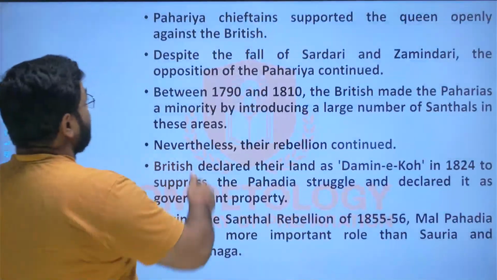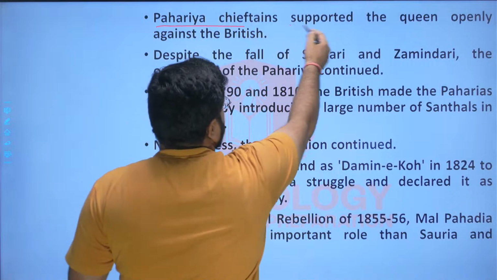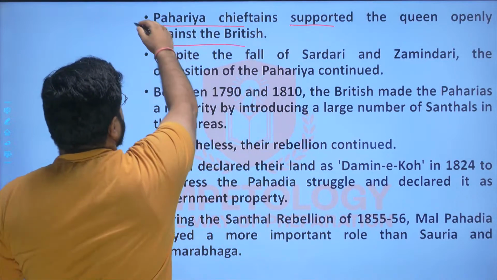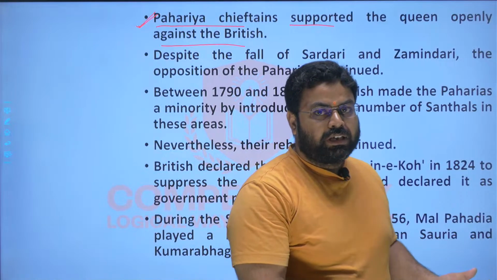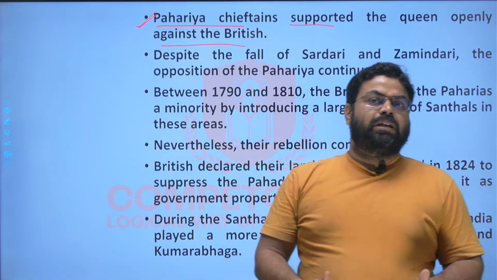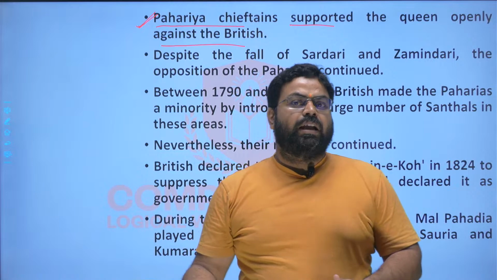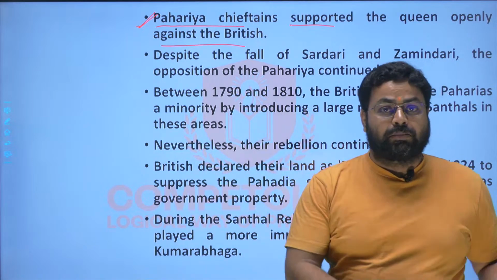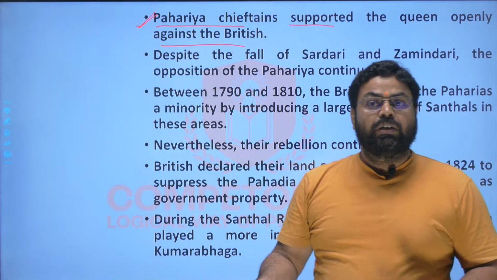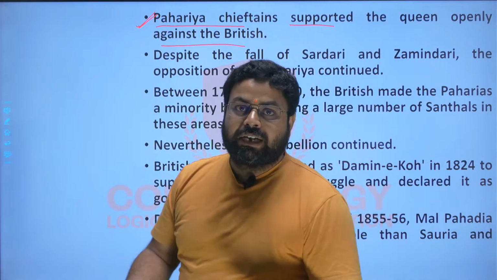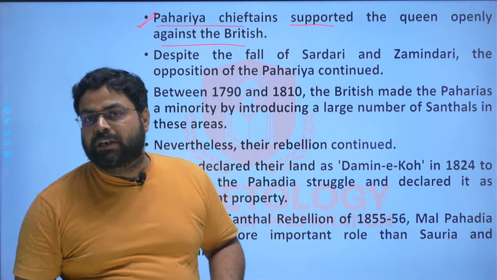Now, here what happened, the Pahadia chieftains supported the queen against the Britishers because the grudge against the Britishers was the same for both. The Britishers were usurping and confiscating the land of the king as well as the common masses as well as the zamindars and the Pahadia chieftains also. So all of them united together to revolt against the Britishers.